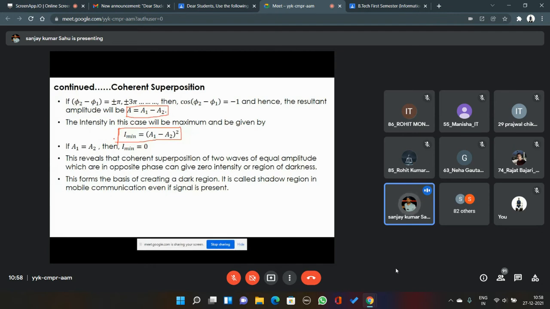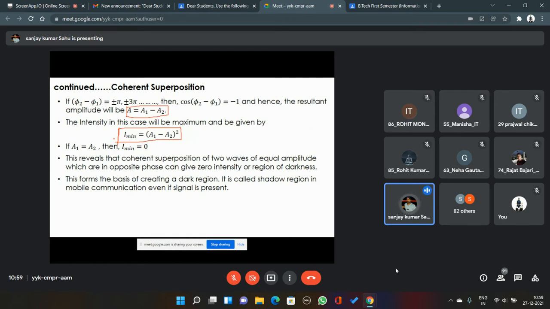Here, the phase condition changes with respect to position only, and with respect to time it remains constant. But if omega 1 is not equal to omega 2, the phase condition will be different at different times at a certain position. In that case, you may get some different values also.